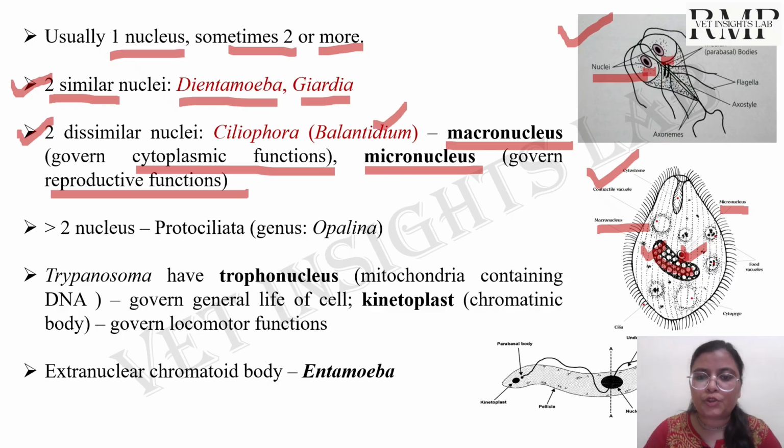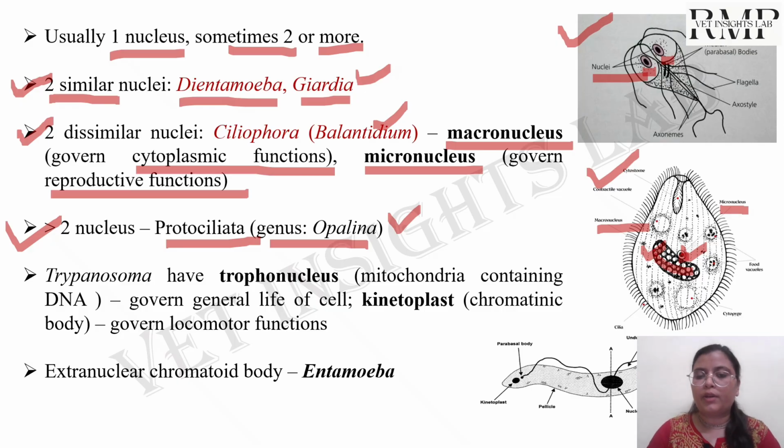So you should remember the function, and the type, the similar nucleus and the dissimilar nucleus. It can come in your competitive exams. Now, more than two nuclei are present in Protociliata and the genus Opalina. Okay, so that can also come in your exam.